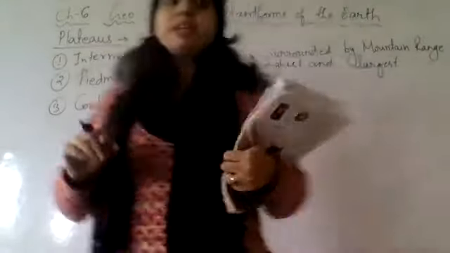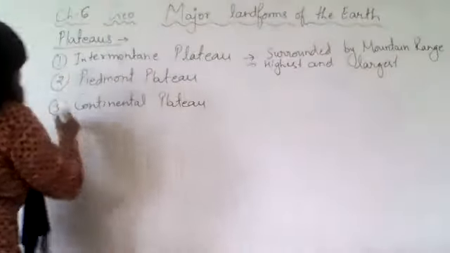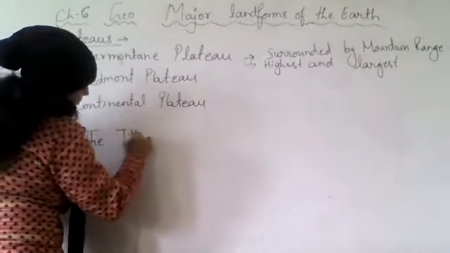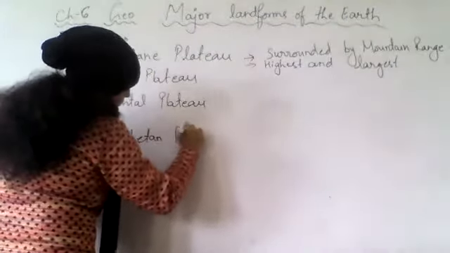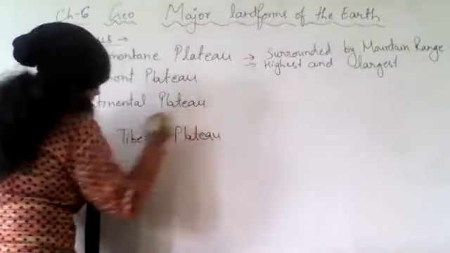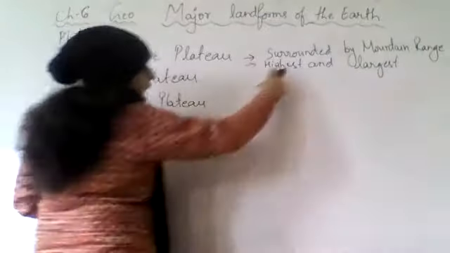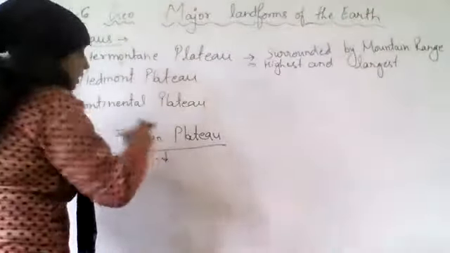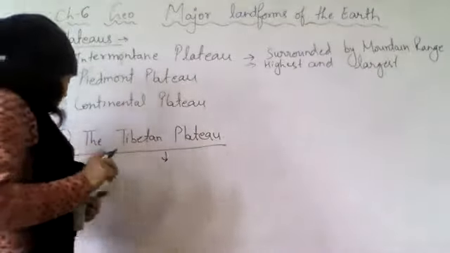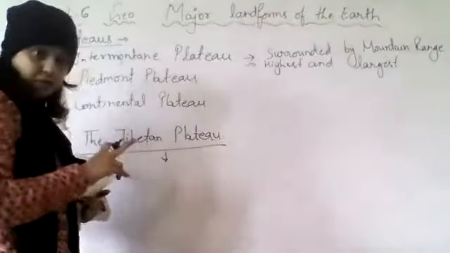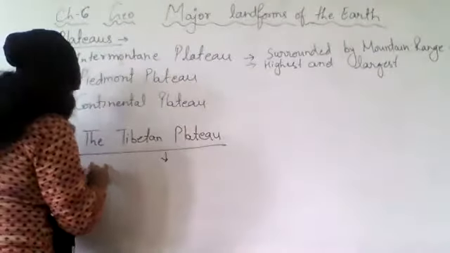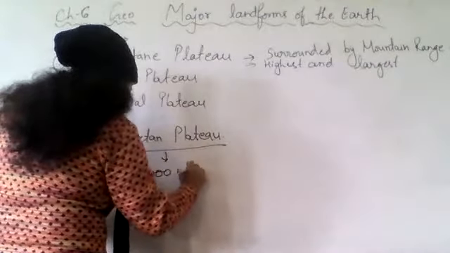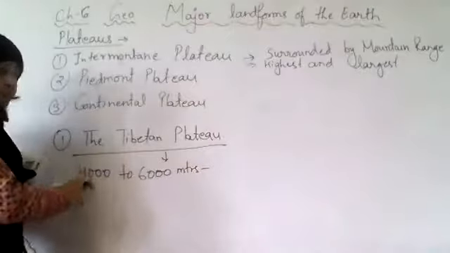Do you know an example of an intermountain plateau? The example is the Tibetan plateau. As we said, this is the highest and largest plateau of the earth. It has a height of 4,000 to 6,000 meters from the mean sea level.